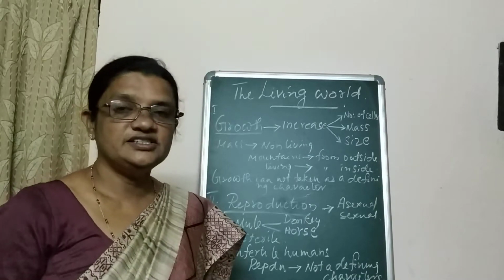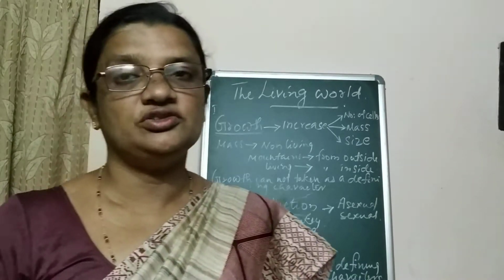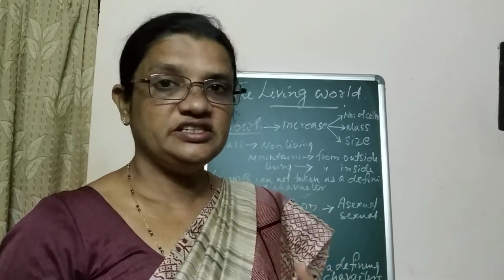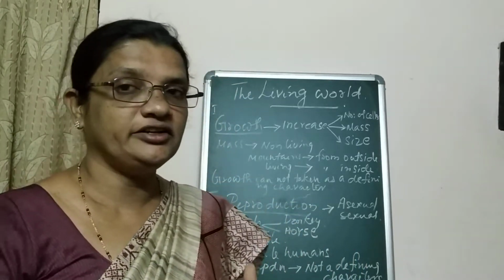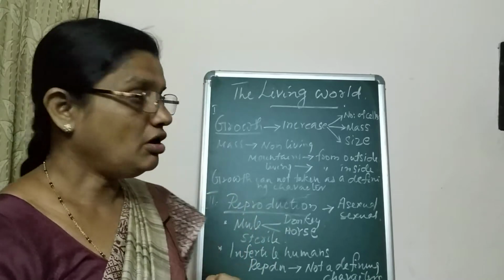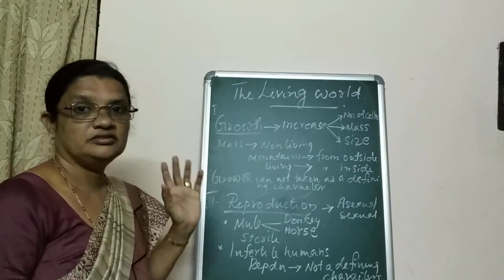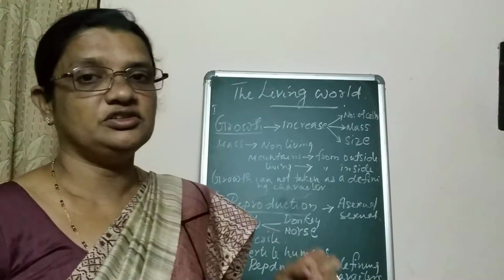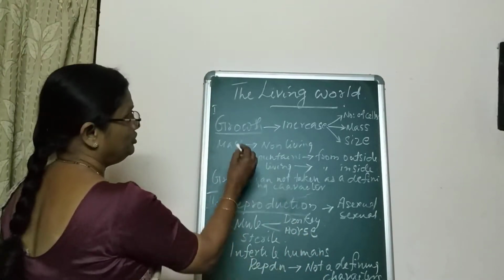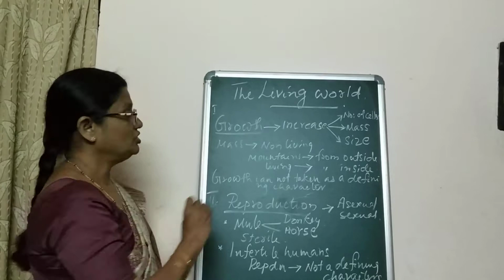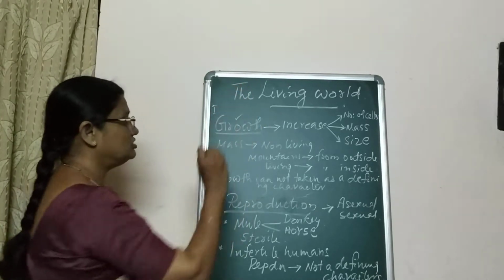Students, we described some characteristic features of living things. Let us see which are the defining characters of living things. Of these characters, some characters are the major characteristic features of living things. Suppose you take the characteristic features of growth.